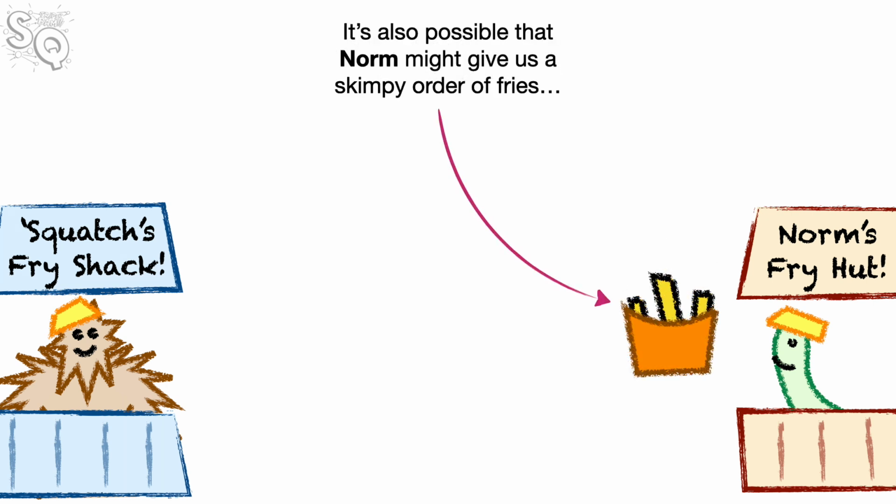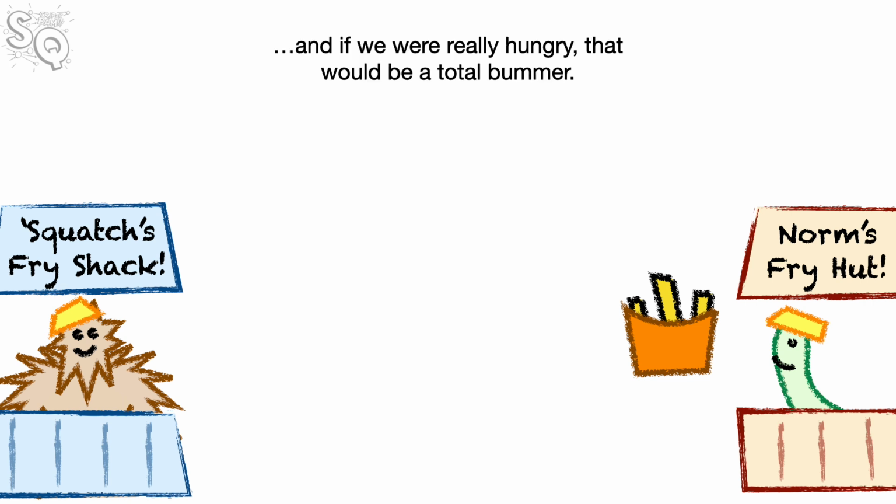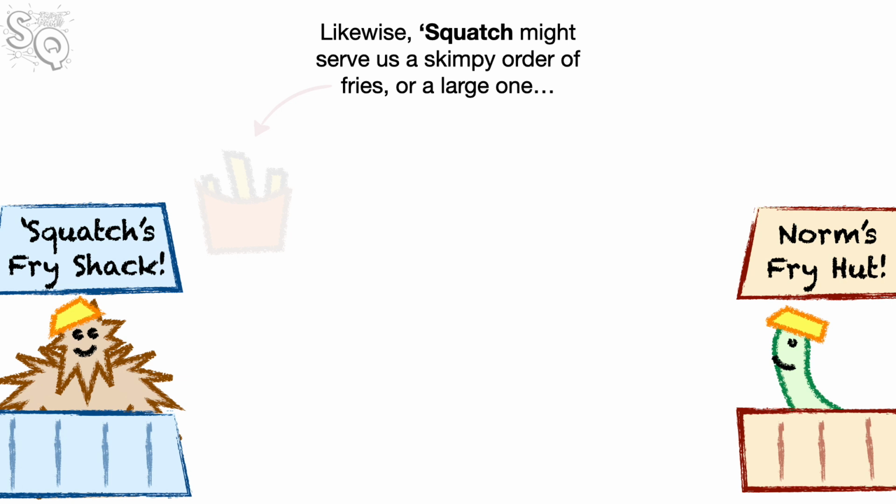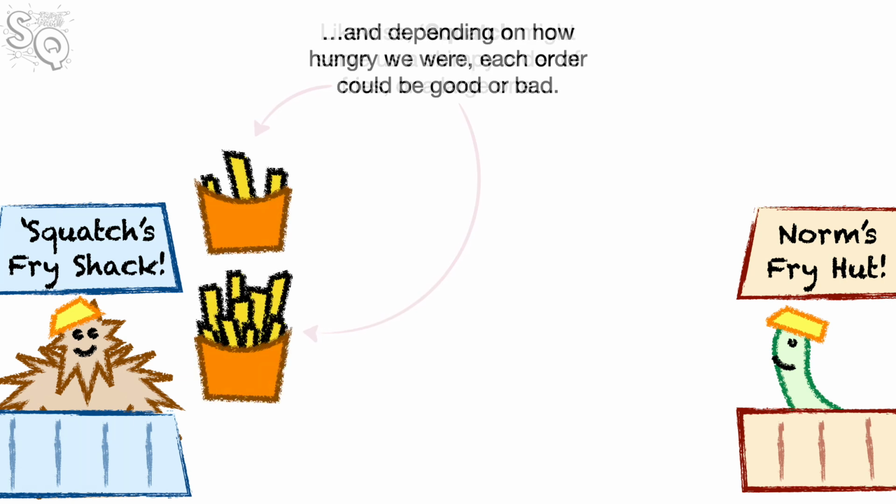It's also possible that Norm might give us a skimpy order of fries. And if we were really hungry, that would be a total bummer. In contrast, if we were not very hungry, it might not be so bad. Likewise, Squatch might serve us a skimpy order of fries or a large one. And depending on how hungry we were, each order could be good or bad.